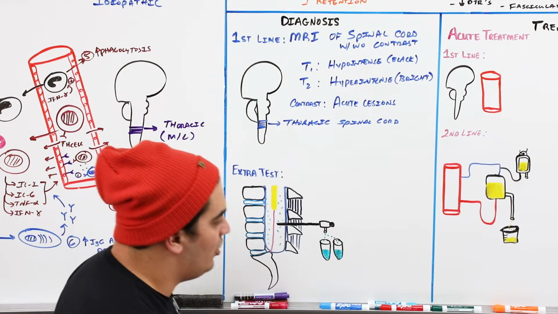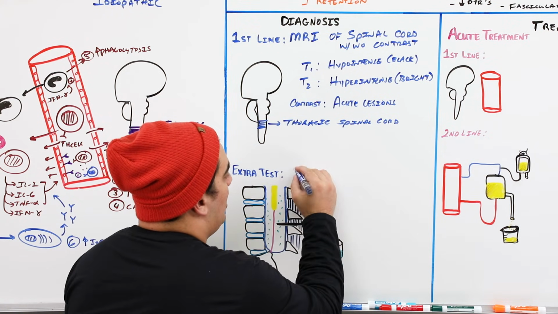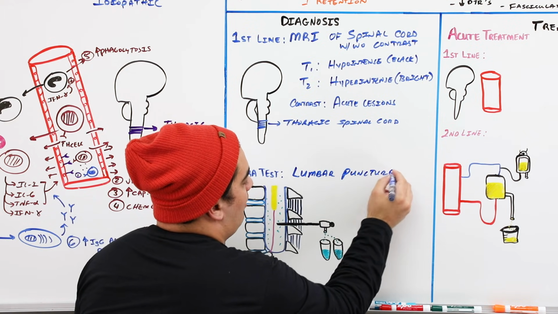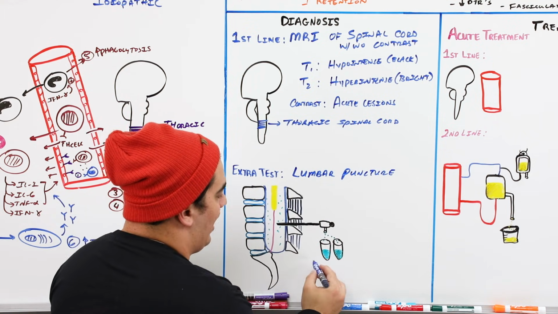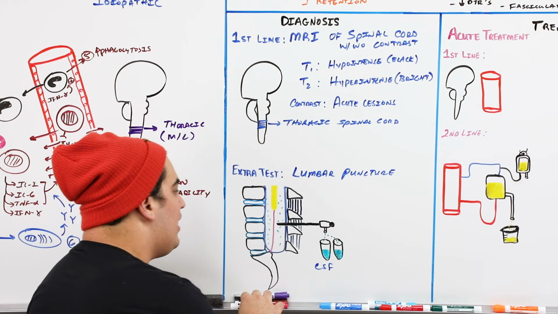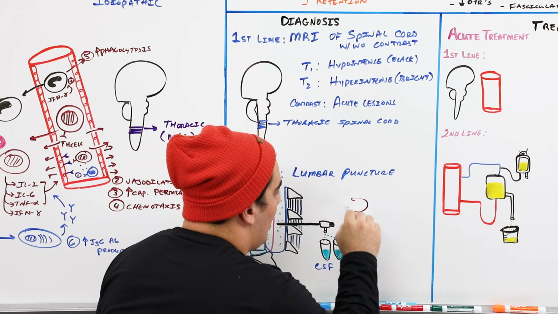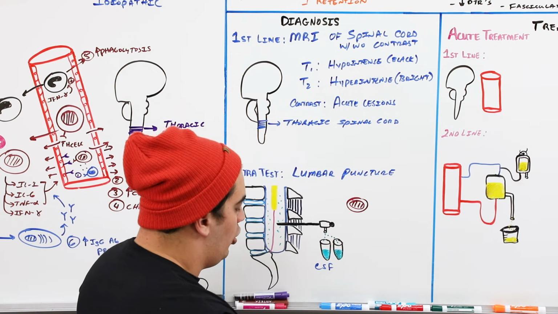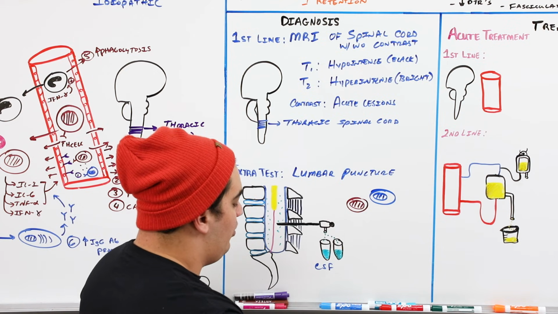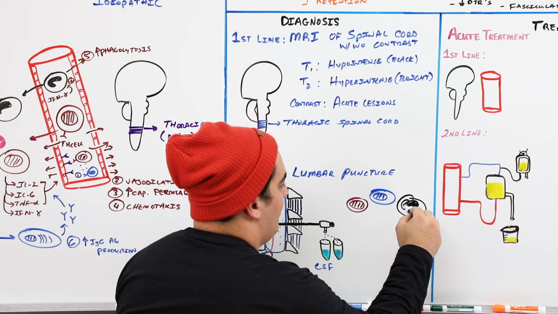The second test that you can do as an extra test to aid in the diagnosis, as well as rule out other particular types of causes, is a lumbar puncture. So we're going to pull some cerebral spinal fluid. After we pull some of that cerebral spinal fluid, we're going to analyze it and look for particular types of things. The big thing I want you to remember is one of the biggest things is you have lots of T cells that come to the area. You have lots of B cells that come to the area, and plasma cells, and you even have lots of macrophages that are going to come to the area to cause a lot of this inflammatory reaction.